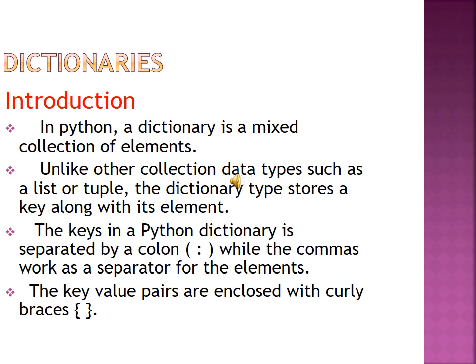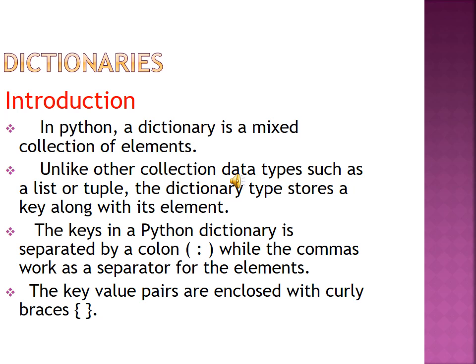If you are defining a key-value pair, it should be enclosed with curly braces. Write the definition of dictionary. In Python, a dictionary is a mixed collection of elements.